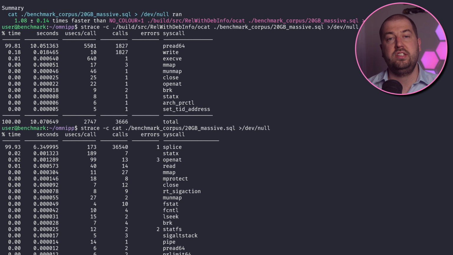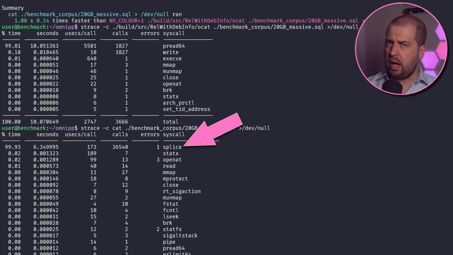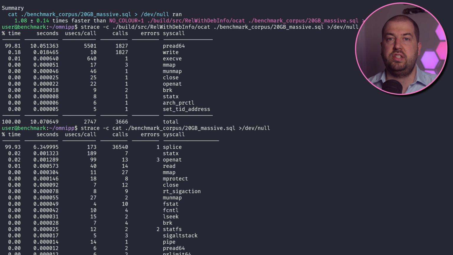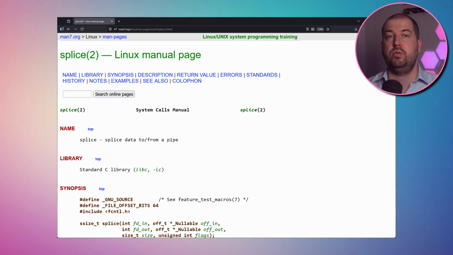Secondly, cat is cheating. Look here, instead of reading a file, it's calling splice. Cat knows it's writing to dev null, which is technically a special type of file, so it's using an optimized syscall called splice to copy data directly from one file to another, all in kernel space. So it's not paying the price of copying data to userland like we are. If cat is cheating, then so should we. We can query the type of output and create custom pipelines for these different optimized situations.